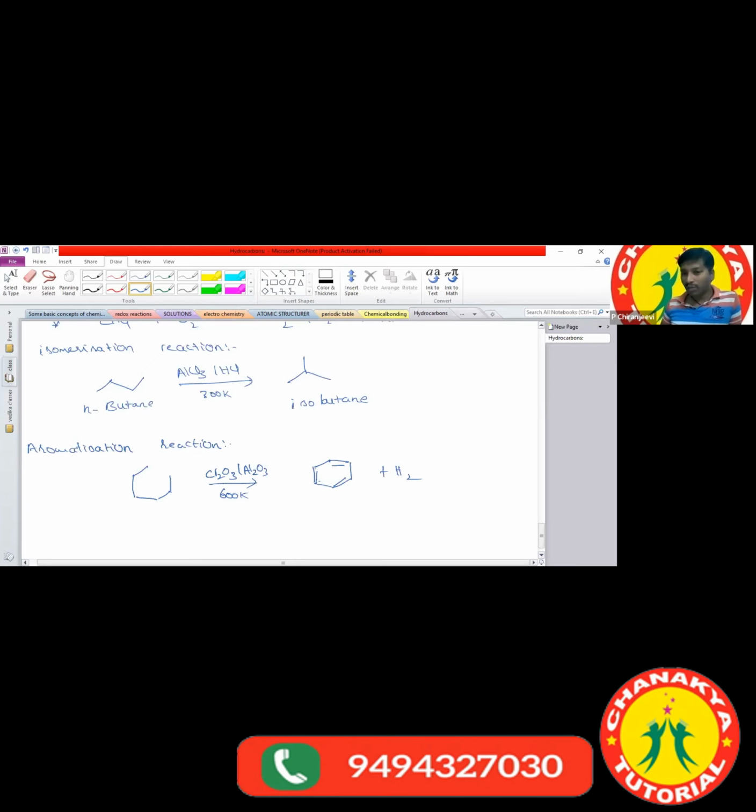Whenever you remove the hydrogen molecules, then only it forms a double bond. So that's why aromatization reaction we can also call a dehydrogenation reaction. By the aromatization reaction, we can convert the saturated hydrocarbons into aromatic compounds. To exhibit the aromatization reaction, the hydrocarbon has to contain a minimum of 6 carbon atoms. Until then, it won't exhibit aromatization. Got it? Yes, sir.